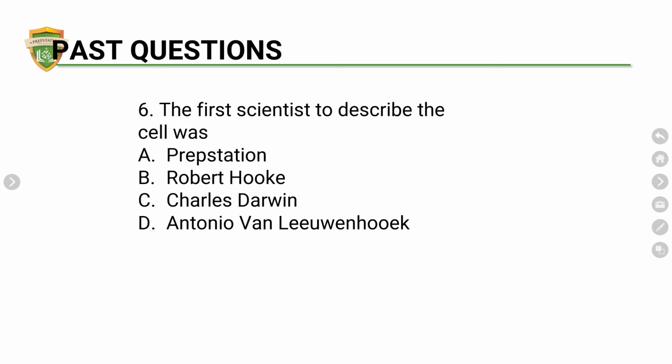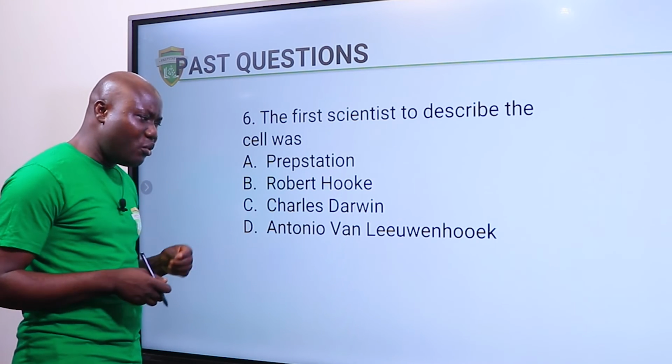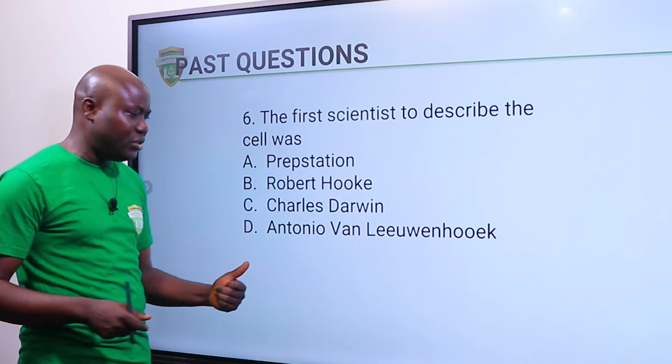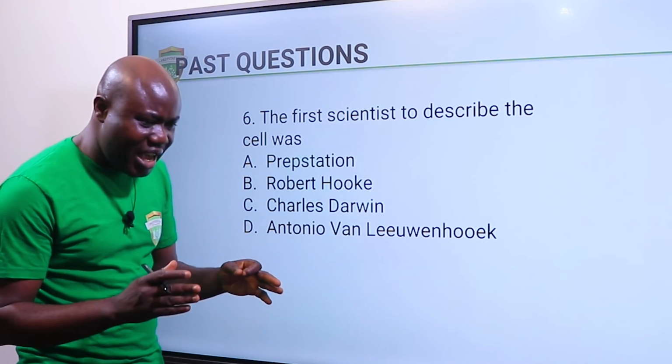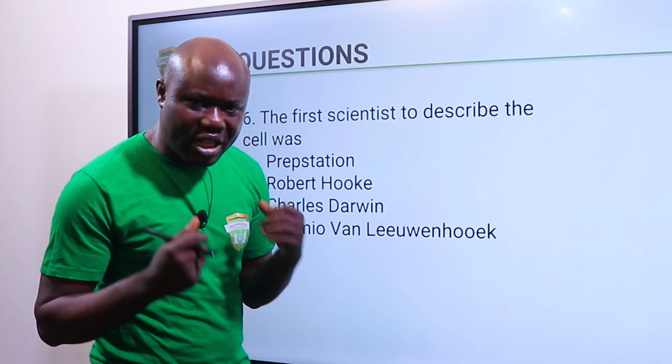The first scientist to describe the cell was, please pay attention. Option A is Prep Station. How I wish that can be the answer. Option B is Robert Hooke. Then we have Charles Darwin, and we have Antonio van Leeuwenhoek. Let me help you. Now, I'm going to start from option D. Antonio van Leeuwenhoek, what did he do? He was not the first to describe the cell, but he was the first guy to come with something called microscope. Yes, that's what he did.